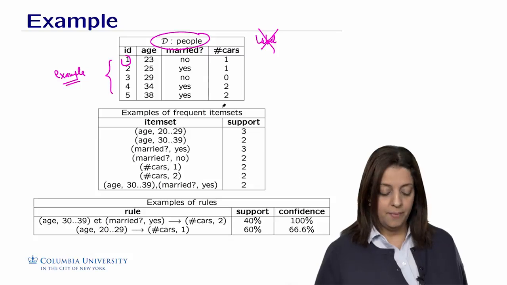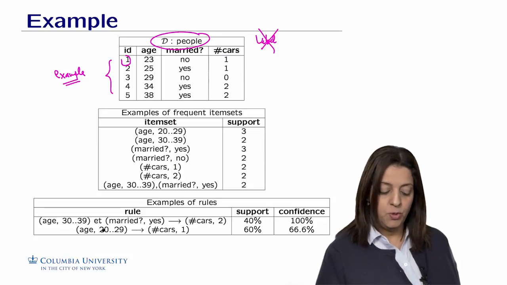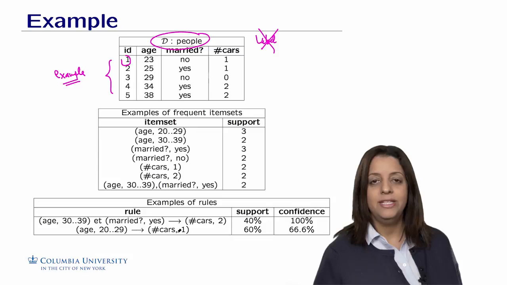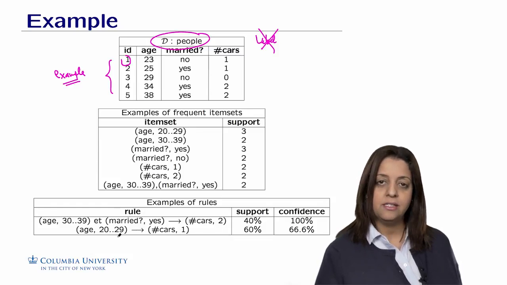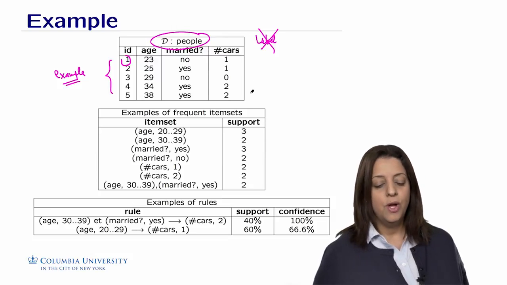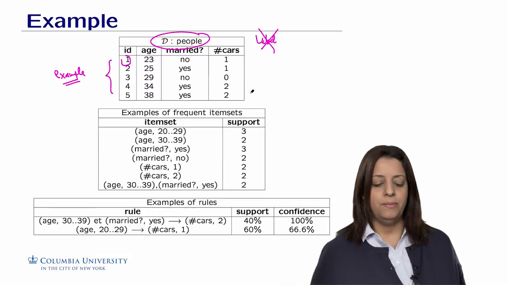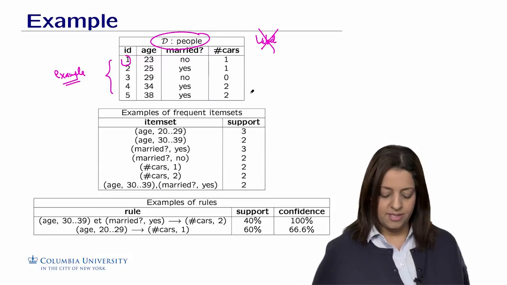And from this frequent item set, we are going to generate the rules, such as this one that expresses that basically 66.6% of people aged between 20 and 29 have only 1 car. And this rule, which means that the number of people in this age range and with this number of cars actually represents 60% of the table here. So we're just reformulating the problem in this case where we have a more complex kind of items in the data set.